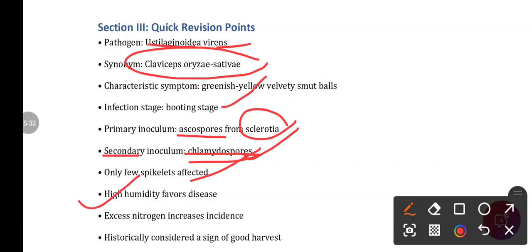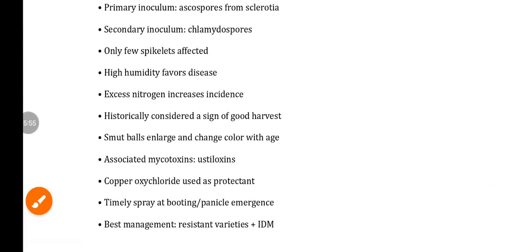High humidity favors the disease, especially if there is rain during the flowering stage. Excess nitrogen increases the incidence by modifying the microclimate of the canopy. Historically it was considered a sign of a good harvest. This is a myth.